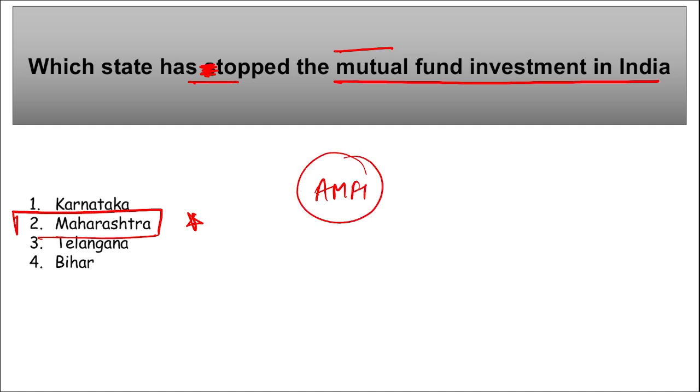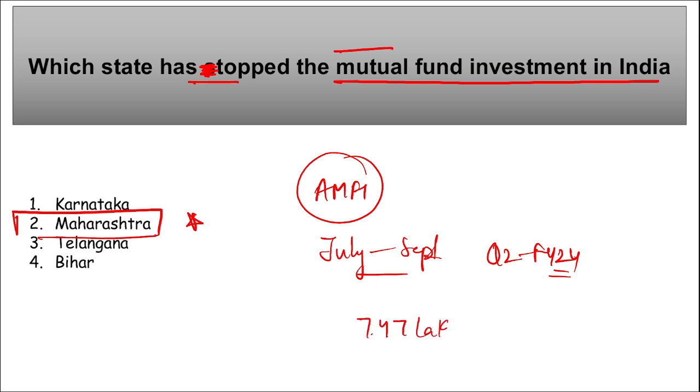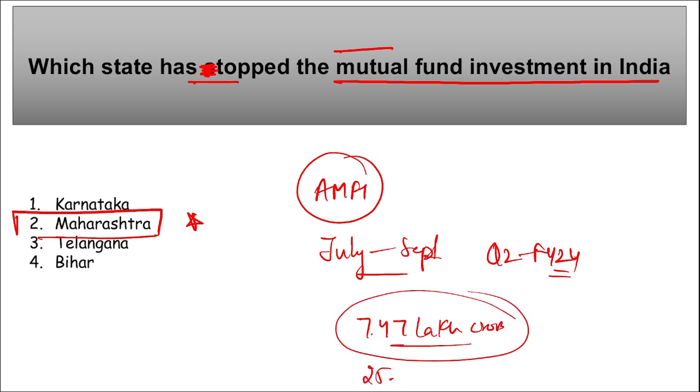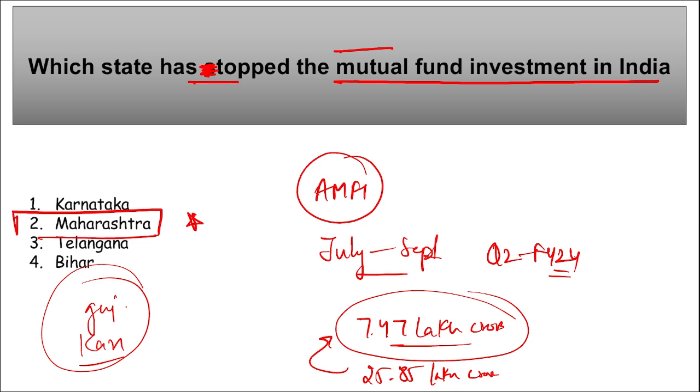Here Maharashtra emerged as the leader in mutual funds investment in India during the July to September quarter, that is the second quarter of fiscal year 24, with an equity asset of 7.47 lakh crore investment, right? And the total investment in mutual funds is around 25.85 lakh crore, out of which 7 lakh crore was invested by Maharashtra. It was followed by Gujarat in second position, Karnataka in third position, and Delhi was ranked in fourth position.